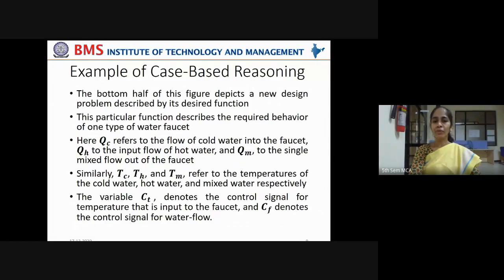Now, the bottom half of the figure shows a new design problem described by its desired function. So the desired functionality is given. Now what should be the design of the water tap? In this way, if the water flow is in this way and the temperature flow is in this way, then what should be the temperature of the final output water? That is the water coming out from the tap. How is it decided? How is it represented? It is represented in the form of